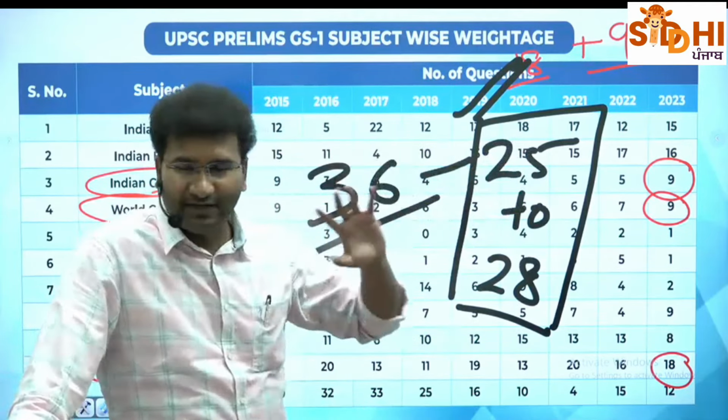What is the cutoff of the prelims? Last year, for the general category I am telling, it was 76 for the general. Now this particular subject alone will give you at least 50 plus marks. So इसीलिए I told you this is considered to be the bridge for the mother of all the subjects in the UPSC. And for the state PCS also, you look into the weightage, the state PCS weightage also,